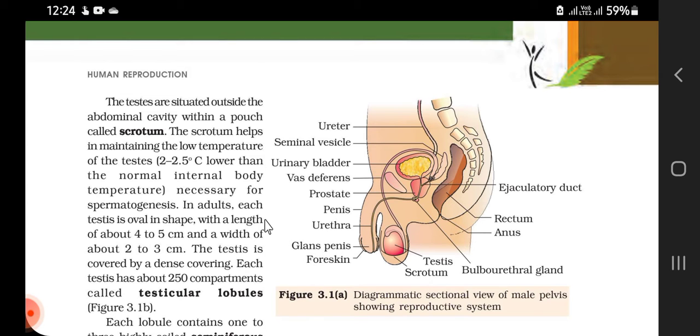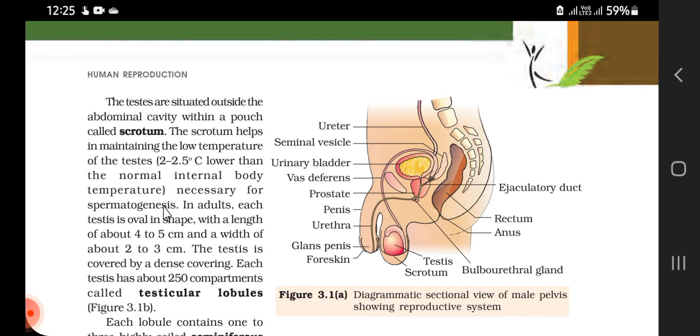Because sperm formation requires a temperature lower than the normal body temperature. The scrotum helps in maintaining the temperature of the testes 2 to 2.5 degrees Celsius lower than the normal internal body temperature, necessary for spermatogenesis. The process of formation of sperm is also known as spermatogenesis.